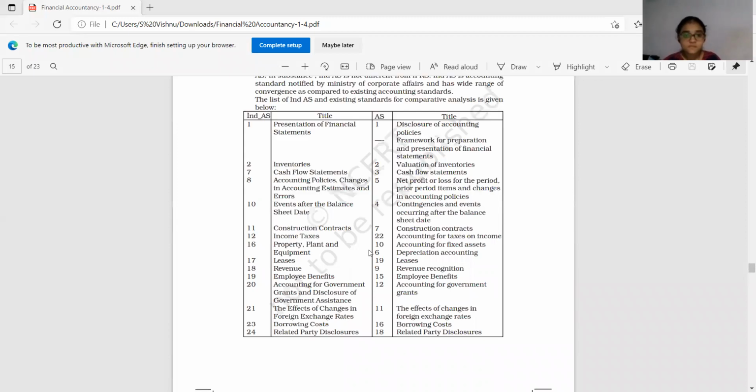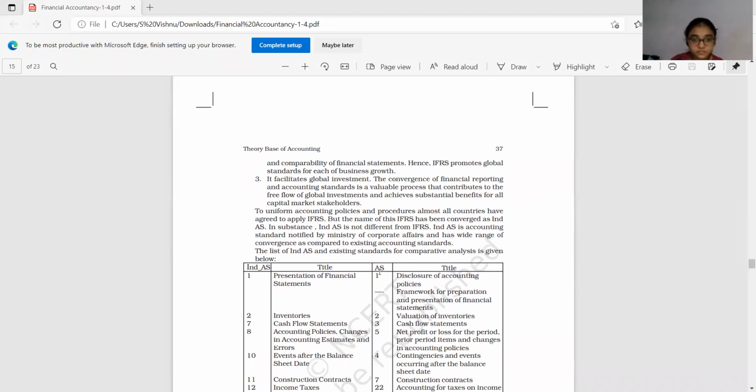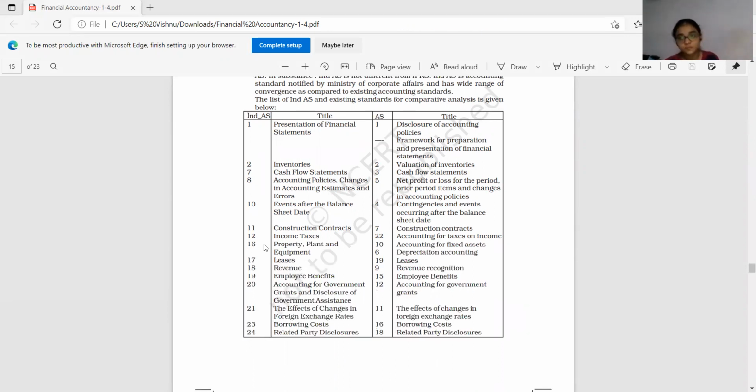Okay. Now you can see this right side. This is the international accounting standard, meaning these are prescribed by IFRS, International Financial Reporting Standards. These are Indian accounting standards. In the textbook, the comparison is given. In India, second standard relates to inventories. In international standard, it is valuation of inventories. Just the nomenclature changed, the name changed. That's all. Okay. For example, you can see 12th standard income tax is there.